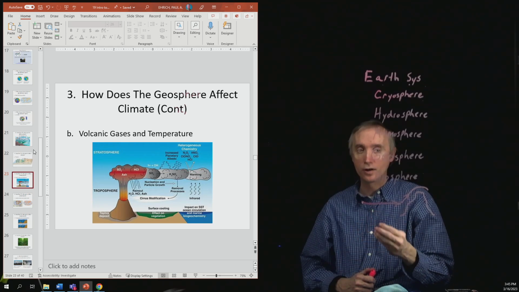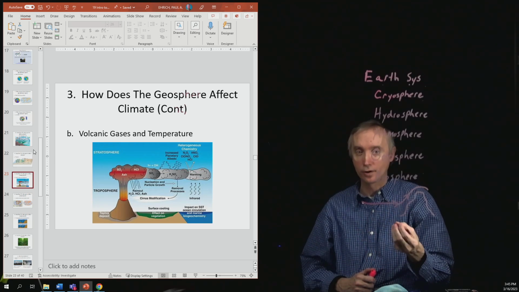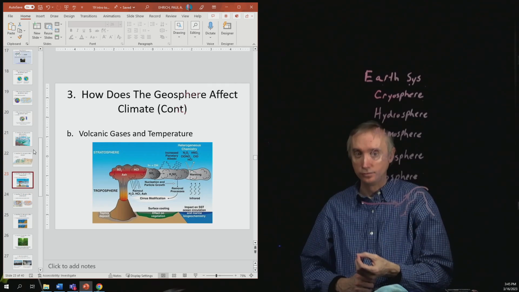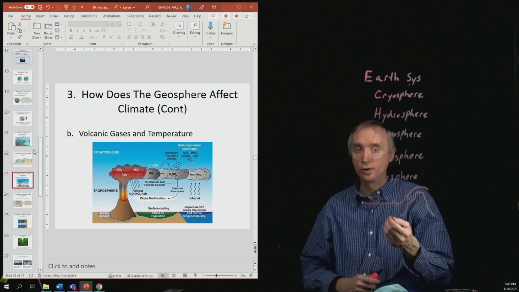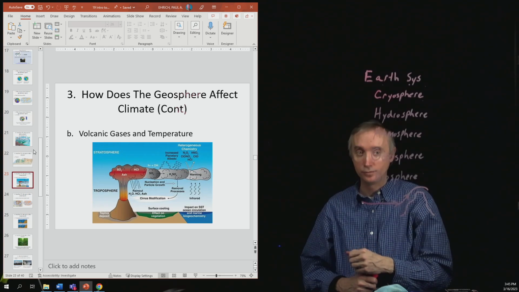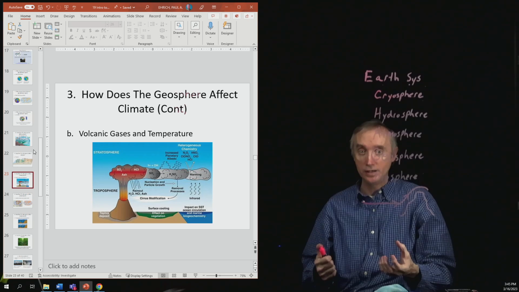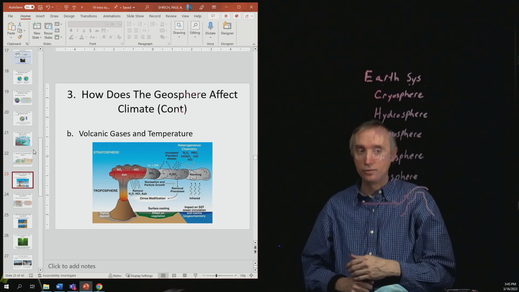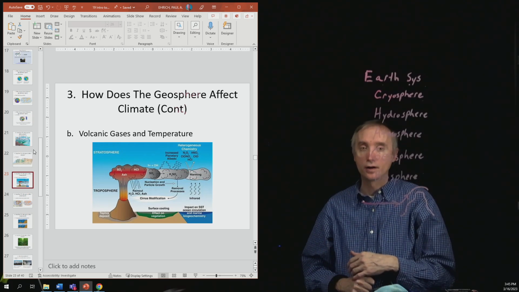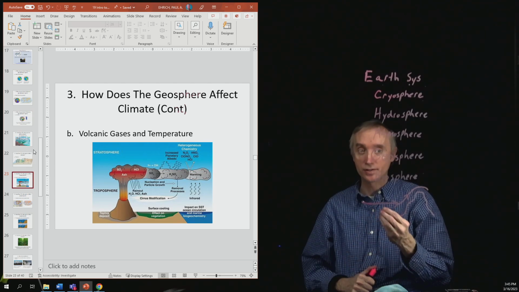So the more carbon dioxide and the more water that is emitted by a volcano, the warmer the climate is going to be, because those are going to form greenhouse gases. They're going to trap heat. Now the other thing that comes out of a volcano is aerosols, dust.